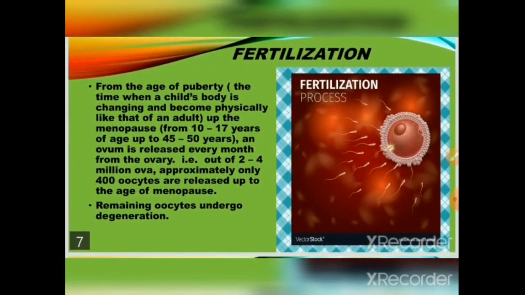From the age of puberty, the time when the child's body is changing and becoming physically like that of an adult, up to menopause, that is from 10 to 17 years up to the age of 45 to 50 years, an ovum is released every month from the ovary. That is, out of 2 to 4 million oocytes, approximately only 400 oocytes are released up to the age of menopause. The remaining oocytes undergo degeneration.